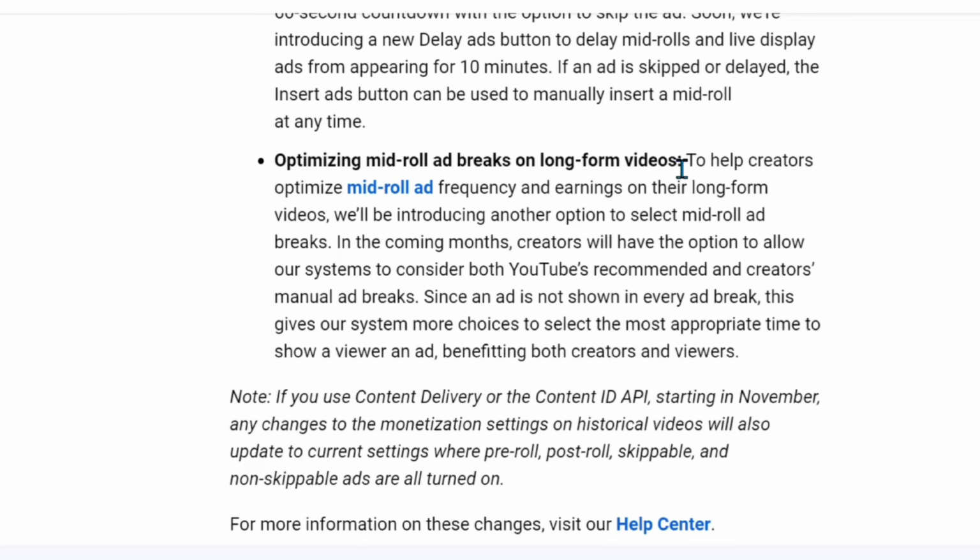Optimizing mid-roll ad breaks on long-form videos. To help creators optimize mid-roll ad frequency and earnings on their long-form videos, we'll be introducing another option to select mid-roll ad breaks. In the coming months, creators will have the option to allow our systems to consider both YouTube's recommended and creators' manual ad breaks. Since an ad is not shown in every ad break, this gives our system more choices to select the most appropriate time to show a viewer an ad, benefiting both creators and viewers.